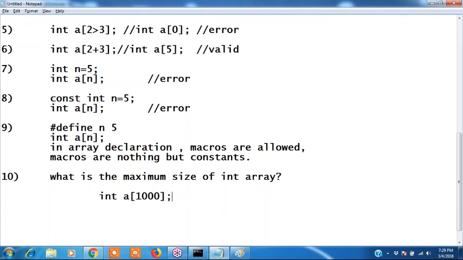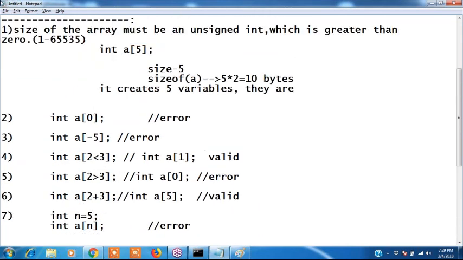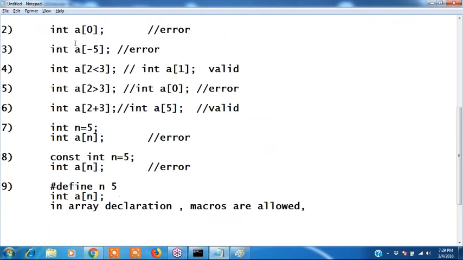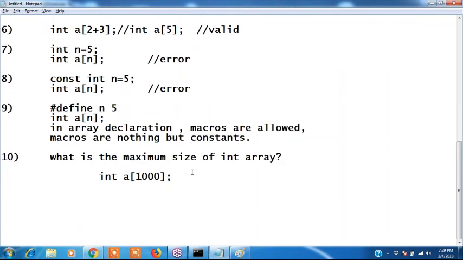I think it's valid, sir, because it's from 1 to 65,535. Yes, it is 1 to 65,535. I said the size of the array must be an unsigned integer, and that range is 1 to 65,535. Okay. Example, can I declare 40,000?